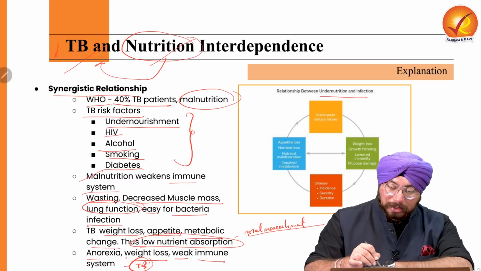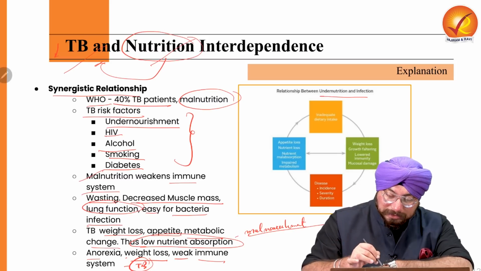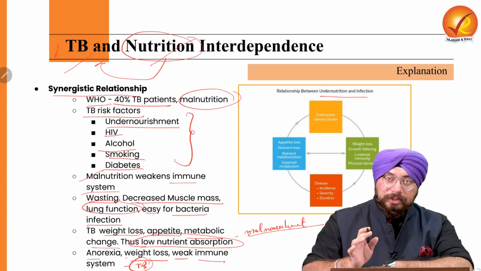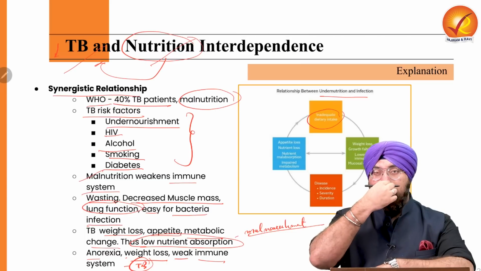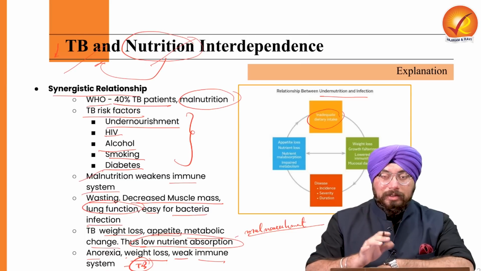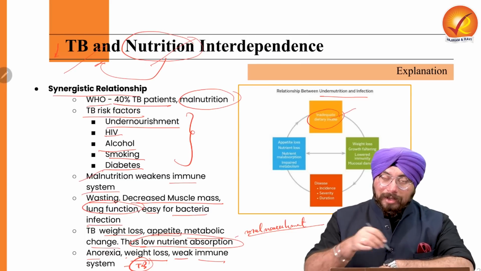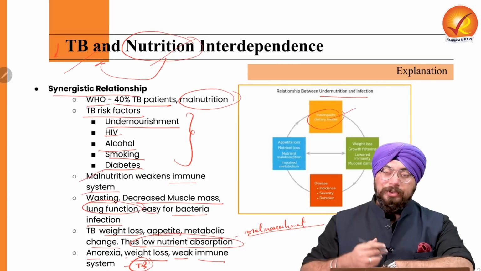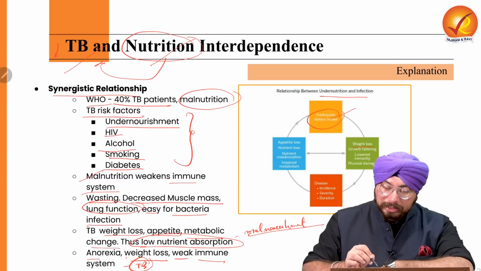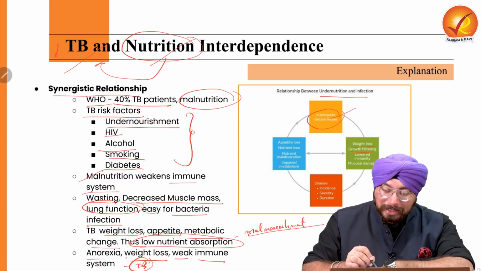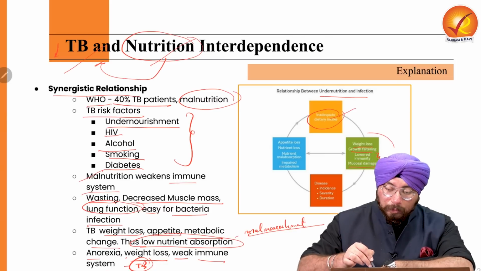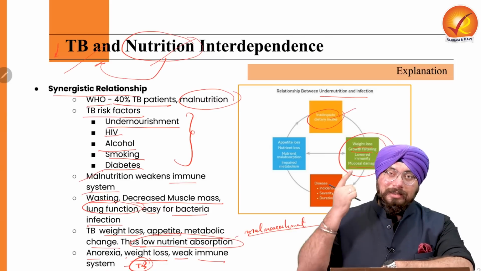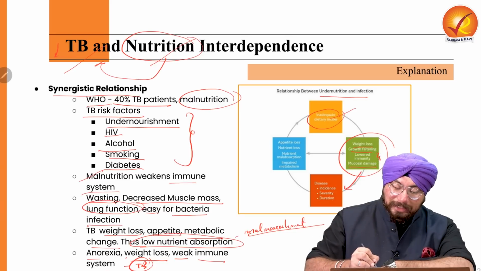Now, the relationship between undernutrition and any kind of infection. Firstly, if you are not having a very proper dietary intake, there would be inadequate dietary intake. Ultimately, if you're not having proper diet, proper nutrition, it will lead to weight loss, right? It will lead to faltering of the growth. Ultimately, it will cause lowered immunity, and it will lead to mucosal damage. Because of all of these factors, the incidence of disease increases.